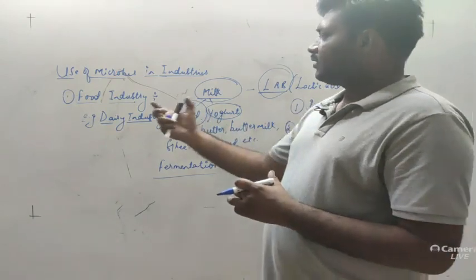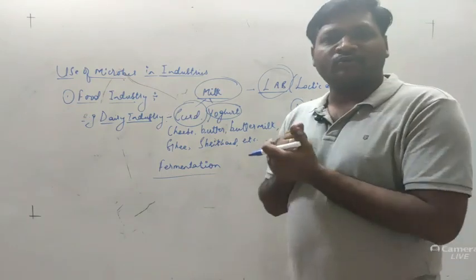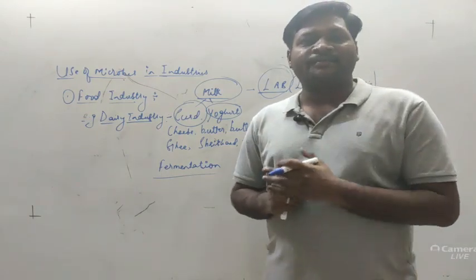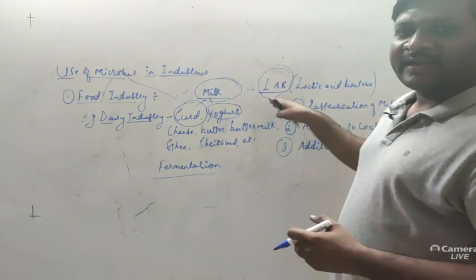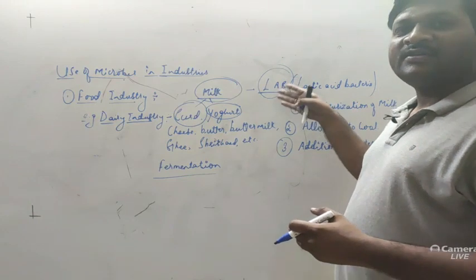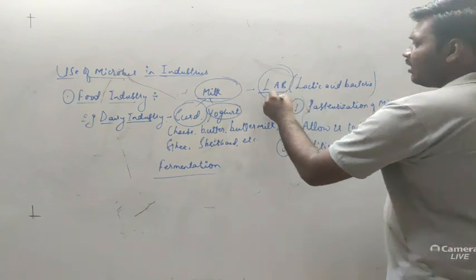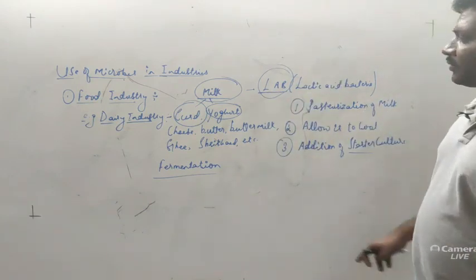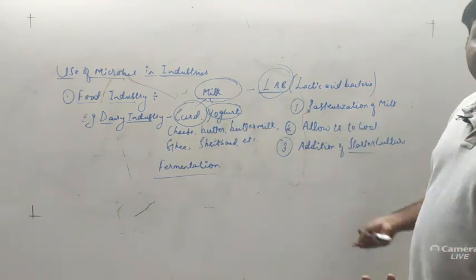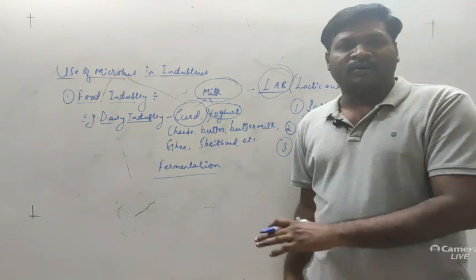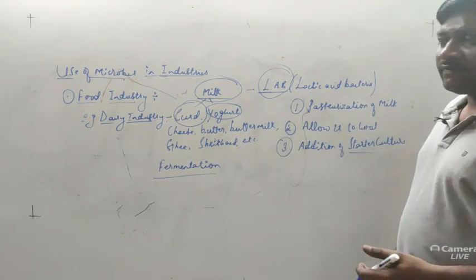See, whenever we speak about the different bacteria or the different microorganisms, these microorganisms can be grown under laboratory conditions. Although they feed on the natural medium, apart from that we can culture them on the artificial nutrient medium. Now here the bacteria of interest for the production of curd, yogurt, cheese, butter, buttermilk, ghee or Srikhand, any kind of product, even the ice creams, the bacteria like lactic acid bacteria is required.